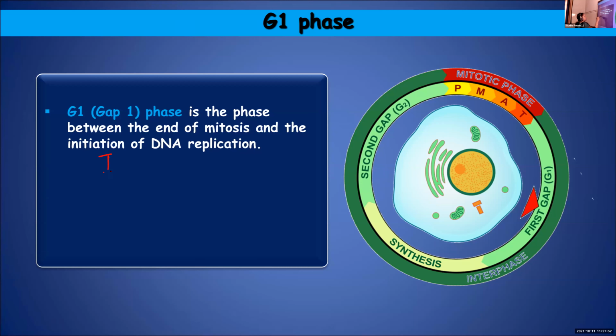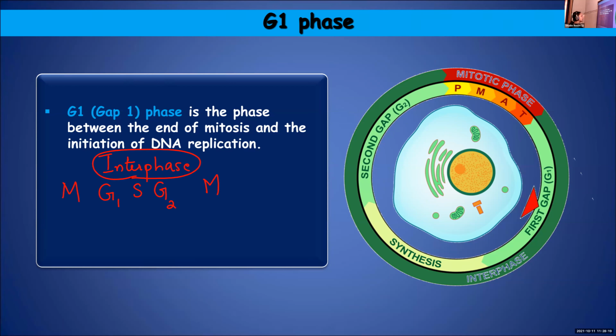You know that interphase has three stages: G1, then S, G2, then the M phase will start. And here also there will be M phase. So this is the stage between two consecutive M phases.